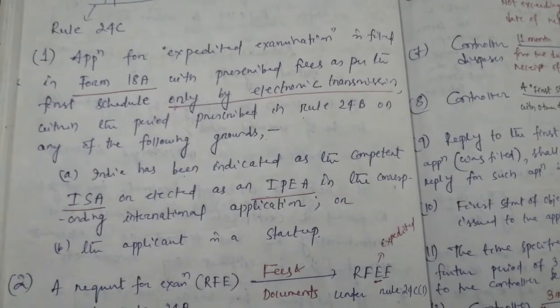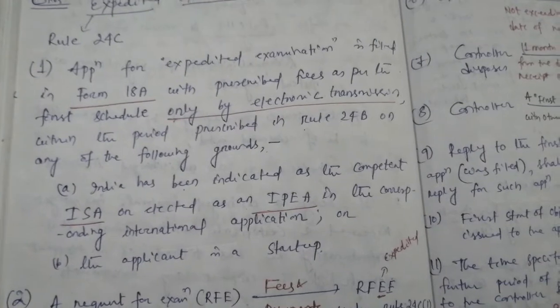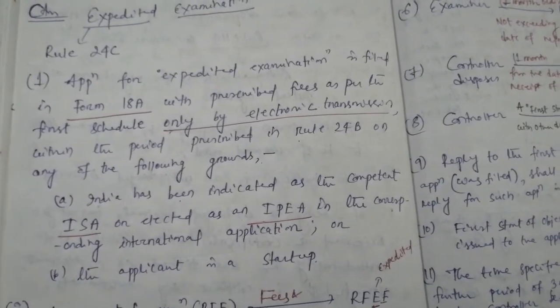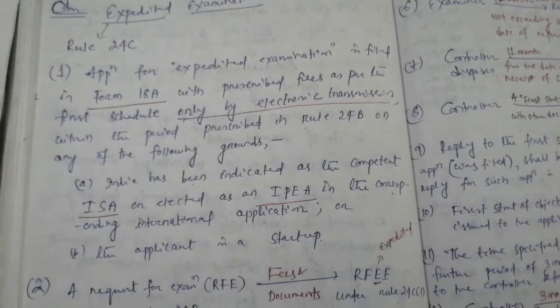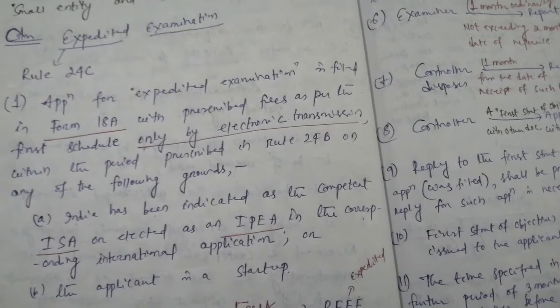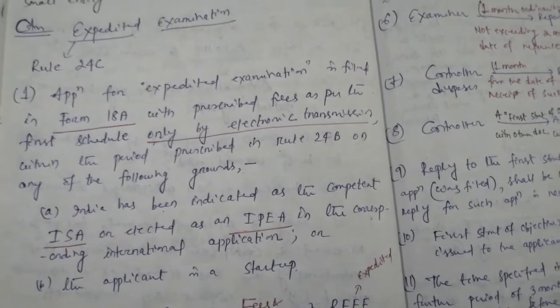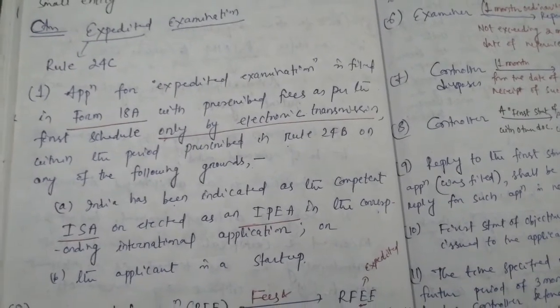A, India has been indicated as the competent ISA or elected as an IPEA in the corresponding international application, or B, the applicant is a startup. Okay, that means for these 2 cases expedited examination can be possible.